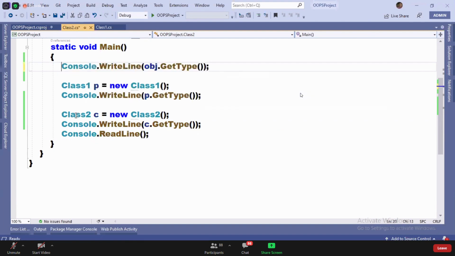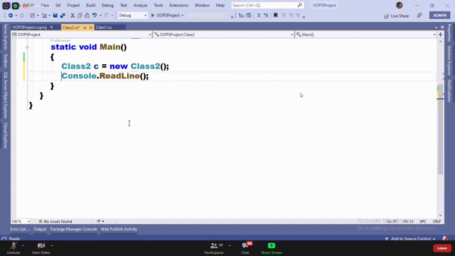So here, if you remember, whenever I create the instance here, the control first jumps to the class 2 constructor.